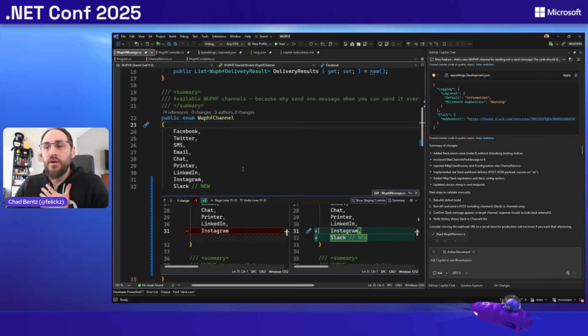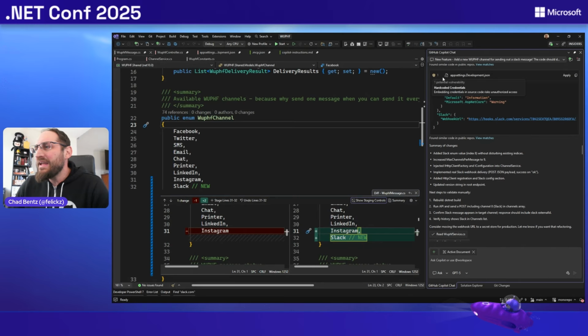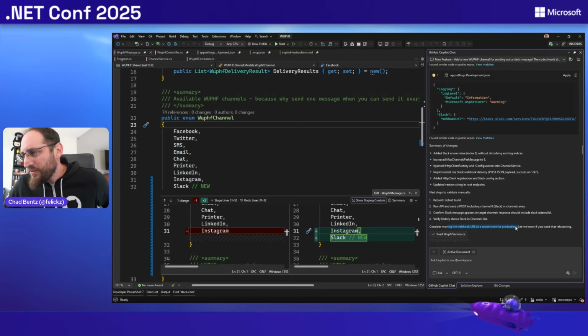I'm going to take you down into a new application here, a different one from the one we were just looking at. It does some integration with other social networks, and now it's integrating Slack. I asked my buddy Copilot to help me introduce this feature to turn on Slack integration. I gave it my webhook URL because I needed to test that. You can see Copilot in the IDE here was giving me some hints that this isn't really right. You shouldn't be doing this. There's a hard-coded credential here. You should probably move this to a secret store for production. So Copilot gives you some gentle hints that you shouldn't be doing what we're doing here ultimately.